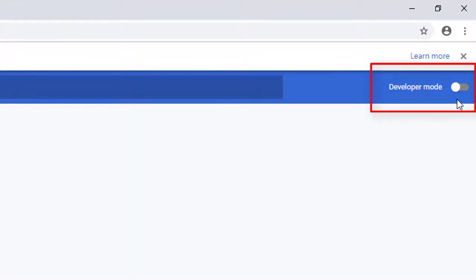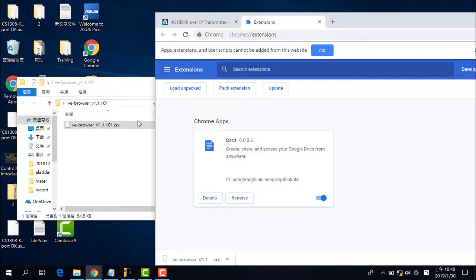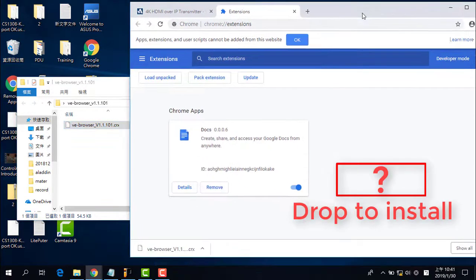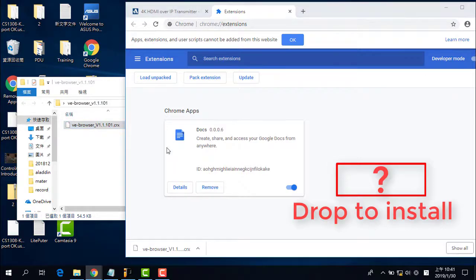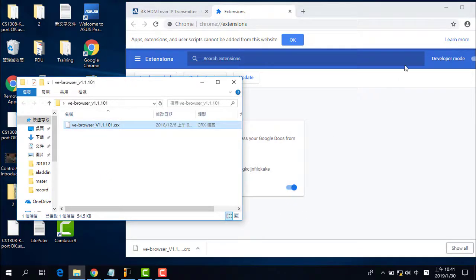Okay, so let us enable the develop mode and drag the file to this page again. If you are sure the develop mode is enabled, but you still cannot see a wording "Drop to install," please close this Chrome browser and open it again.